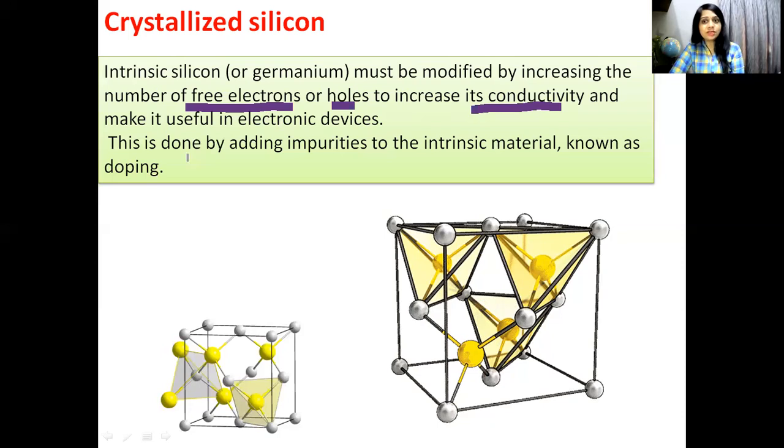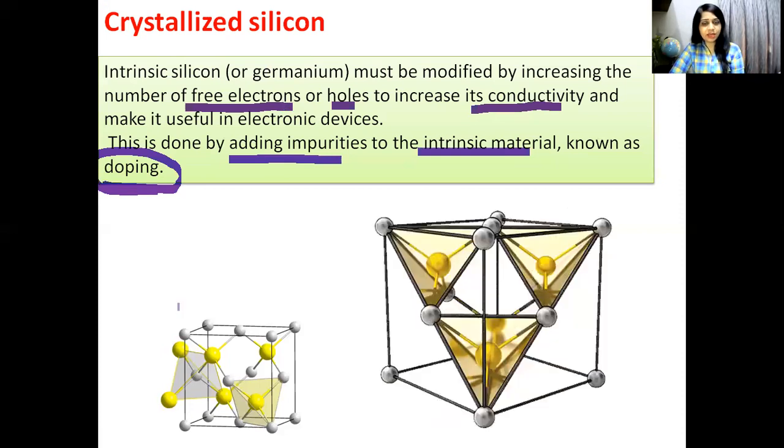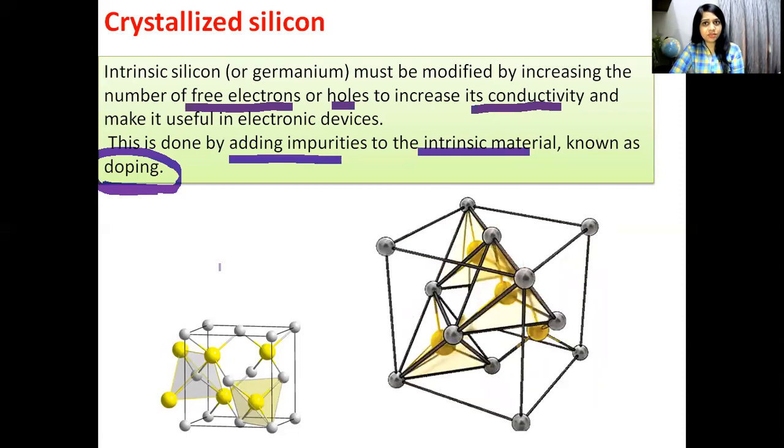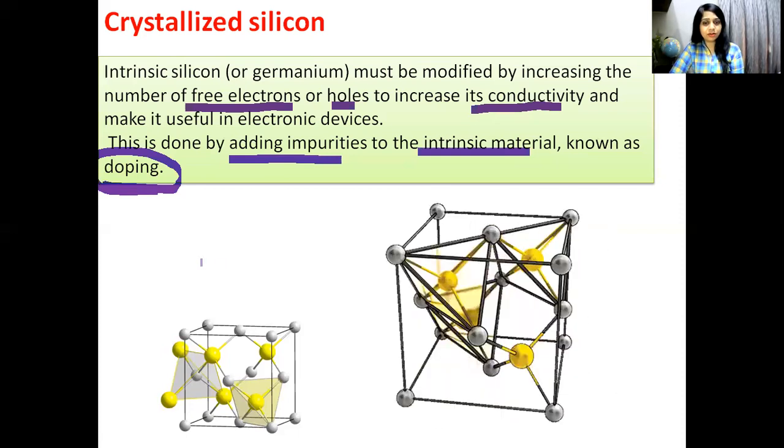But how to do this? This is done by adding impurities to the intrinsic material, and that is known as doping. What is the meaning of doping? Doping means adding impurities into pure silicon or germanium material. You can see here once again, this is a three-dimensional view of crystallized silicon.